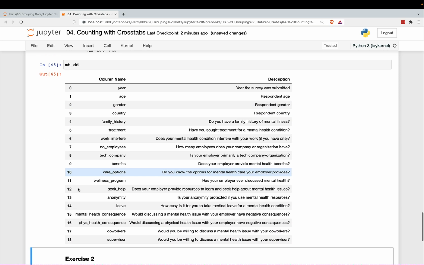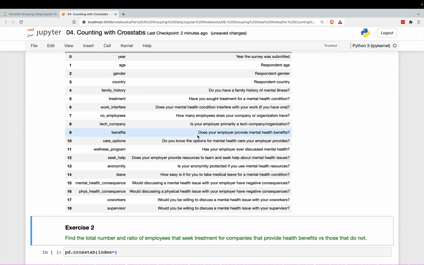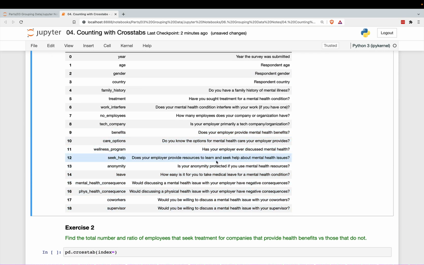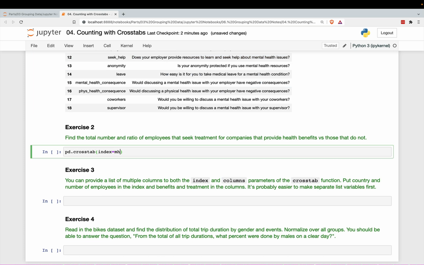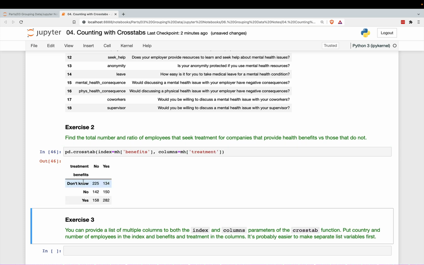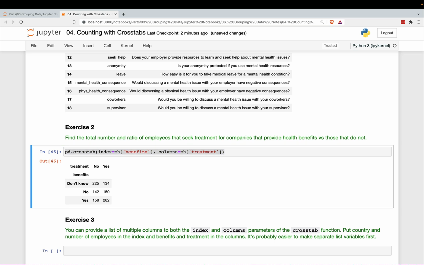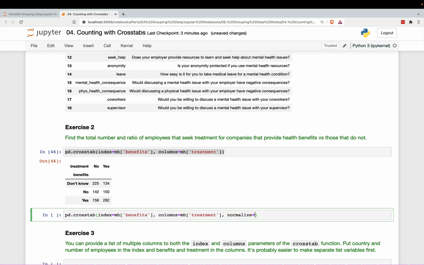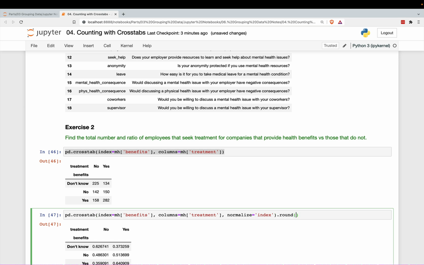You have to look at the data dictionary for this. Yes, does your company offer mental health benefits? So that's the benefits column. And find the total ratio number of employees that seek treatment. Okay, so we're going to look at that treatment column again. Here's the total number, and then the ratio was just the same thing, but we are going to say normalize equals index and round, of course.